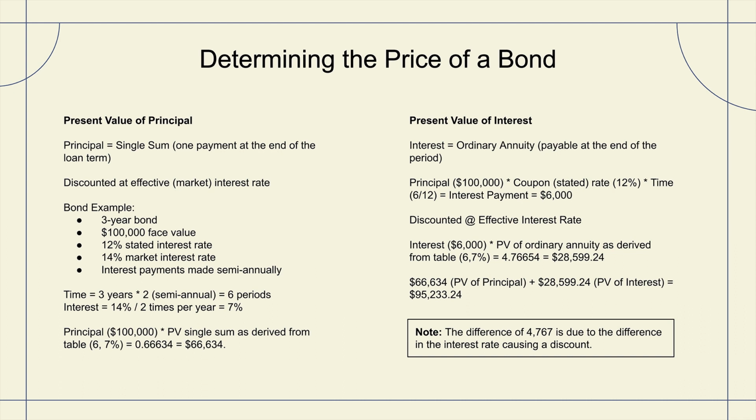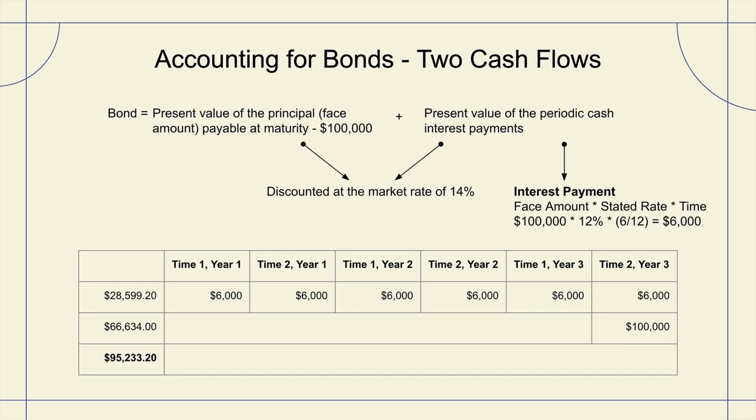We would expect not to be able to get our full $100,000 that we're asking for. We'd expect to have to put our bond on sale or reduce our expectations. And so, when we do that, we derive $95,233.24, and that difference of about $4,700 is due to the interest rates causing a discount on that bond that will be later amortized.